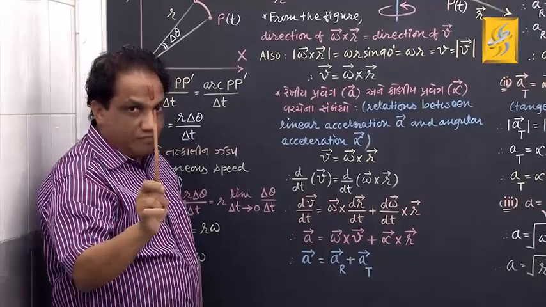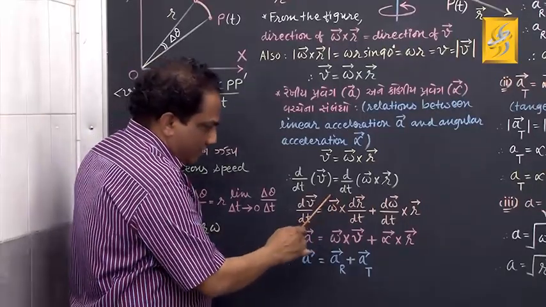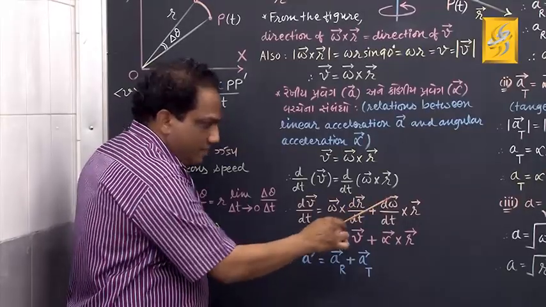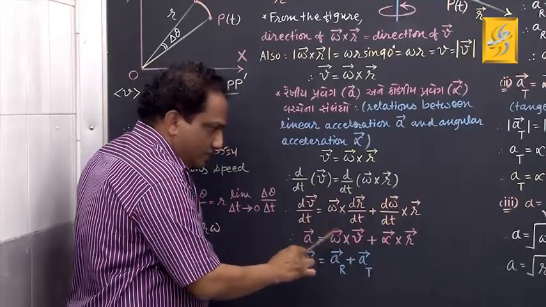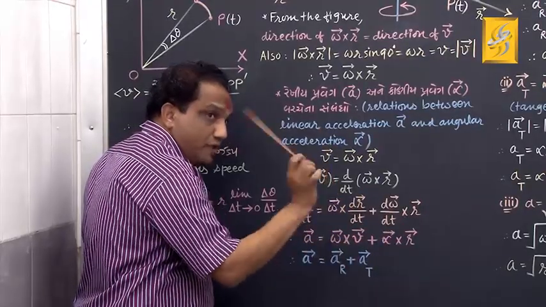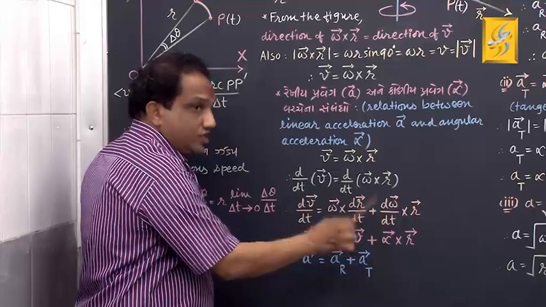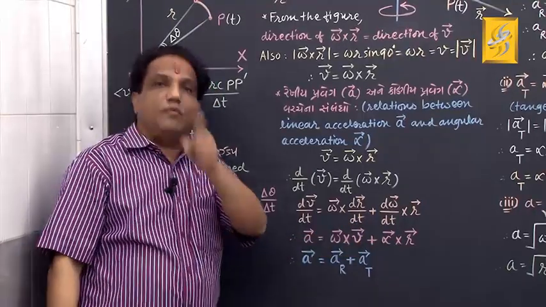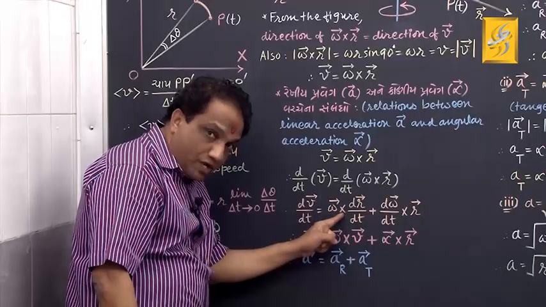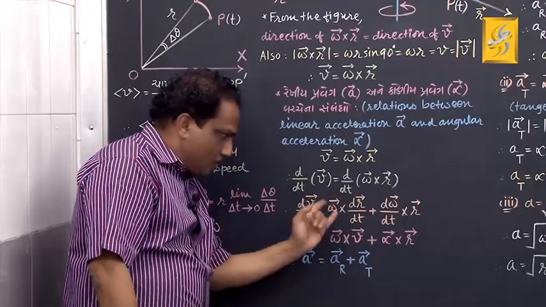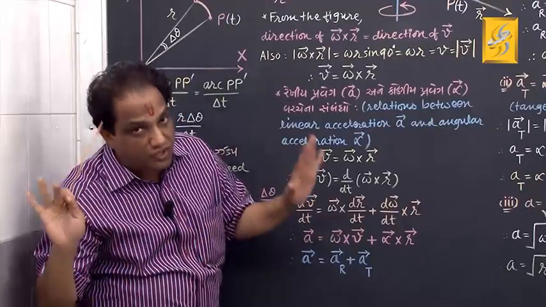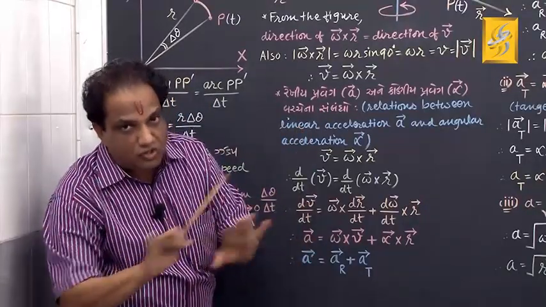See, if somebody wants to write this term in place of that term, and that term in place of this term, no problem. You can interchange the positions of these two terms because vector addition is commutative. But within a given term in which you find a vector product, you cannot change the order because the vector product is not commutative.